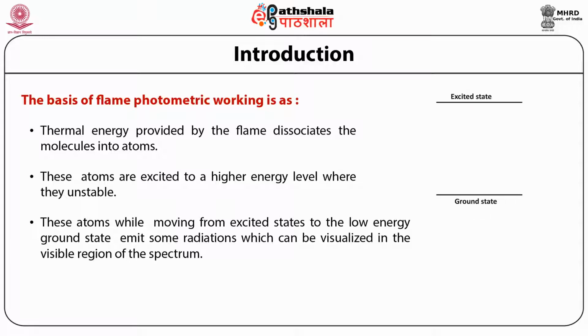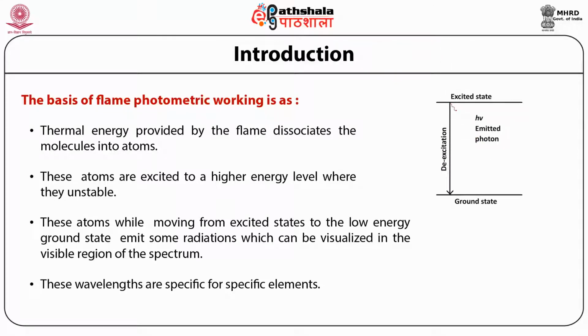That means the atoms relax by releasing the energy in the form of light or radiations. The wavelengths of these radiations are specific for each element. So you can see on the right hand side, when an atom in the excited state comes to the ground state, it releases the excess energy in the form of a photon with a specific wavelength and Planck's constant.